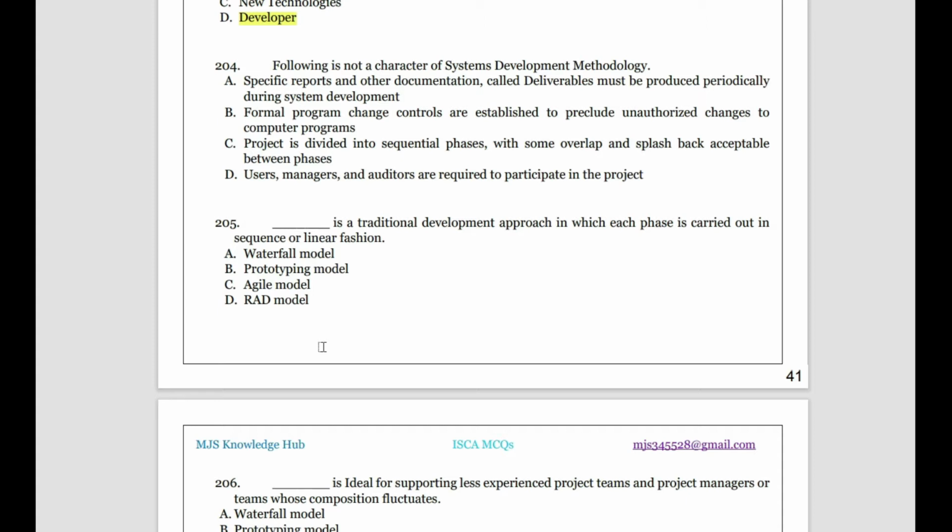So it is relevant to the waterfall model. But in general, in system development methodology, we generally go through sequential phases, and sometimes we may not. We may develop one unit at a time, or develop different units at different times and combine them. Anything can happen. So the C part belongs to the waterfall method. Then D, users, managers and auditors are required to participate in the project. Yes, system development methodology requires participation by all people. So point C does not belong to this methodology. It belongs only to waterfall but not to system development methodology overall.